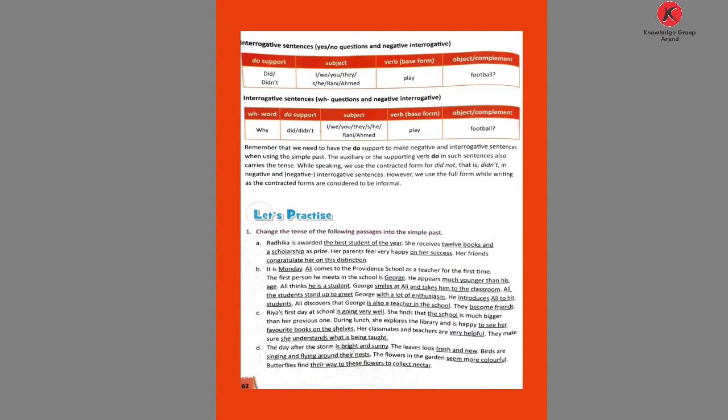Now see B. It is Monday. So what do we write? It was Monday. Then Ali comes to the province school as a teacher for the first time. So comes changes into went, because Ali went there.